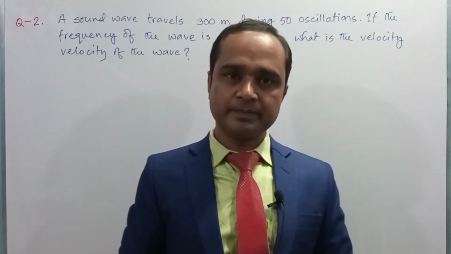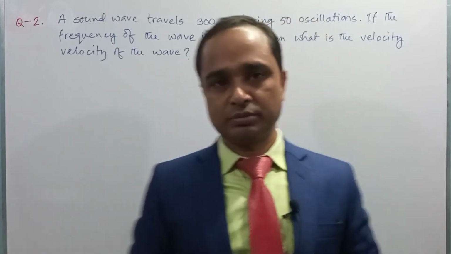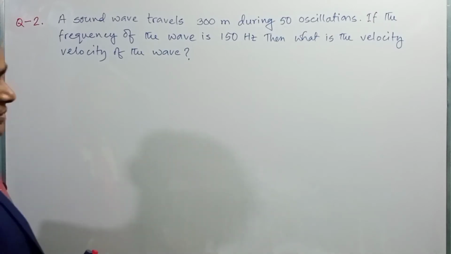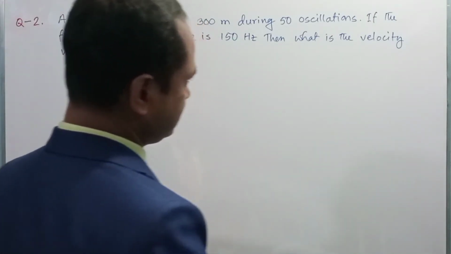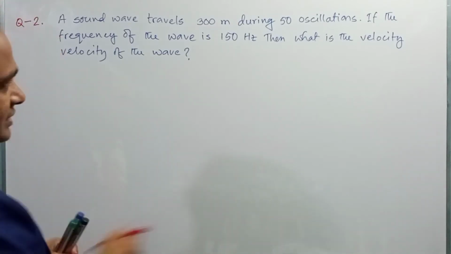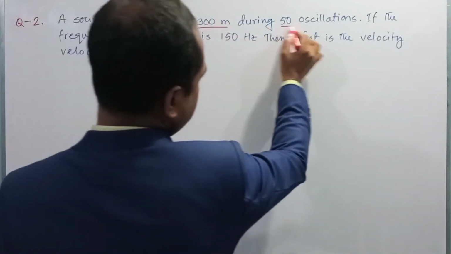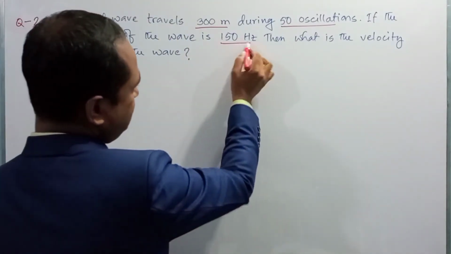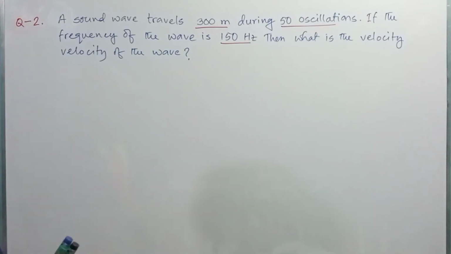My dear students, here is our second mathematical problem. In the problem they said that a sound wave travels 300 meter during 50 oscillations, right? The distance of 300 meter is traveled during 50 oscillations. If the frequency of the wave is 150 hertz, then what is the velocity of the wave?